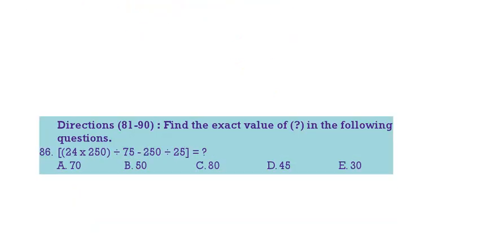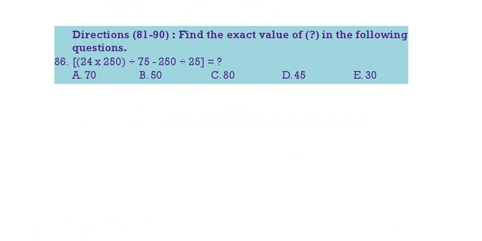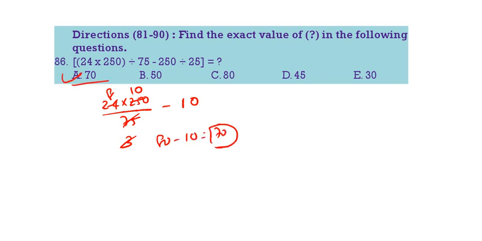Next question, 86. See 86 question. 24 into 250 by 75 minus 250 by 25 is 10. Now this one, first you do this one. 25 threes, 25 tens, 3 ones, 3 eights. 80 minus 10, that is 70. 70 is the correct answer.